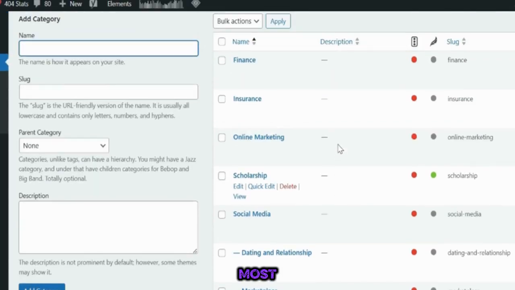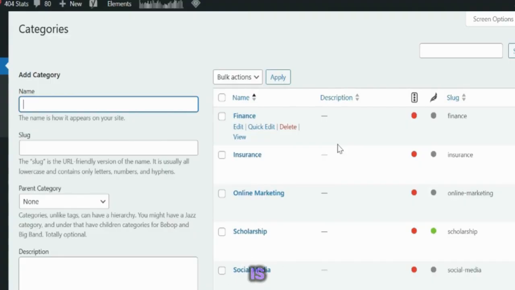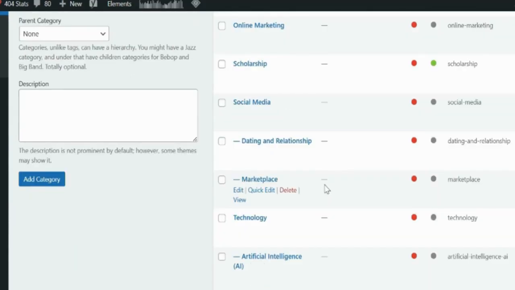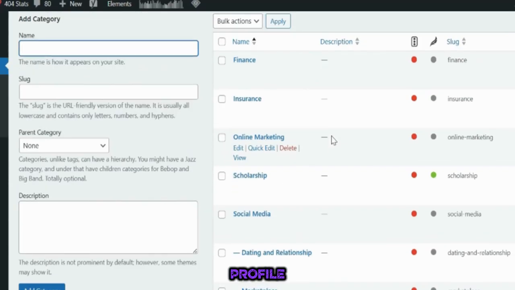So most of my articles on relationship are on Facebook dating, how to use it, because people don't know how to use it. Sometimes Facebook has placed so much restriction on it that if you misbehave, Facebook will take you out of it. So there are a lot of questions: how do I use it? What happened to my account? How do I activate it? How do I create a profile? How do I meet somebody to marry? How do I know that somebody is not ready to scam me? Stuff like that is what we write about.